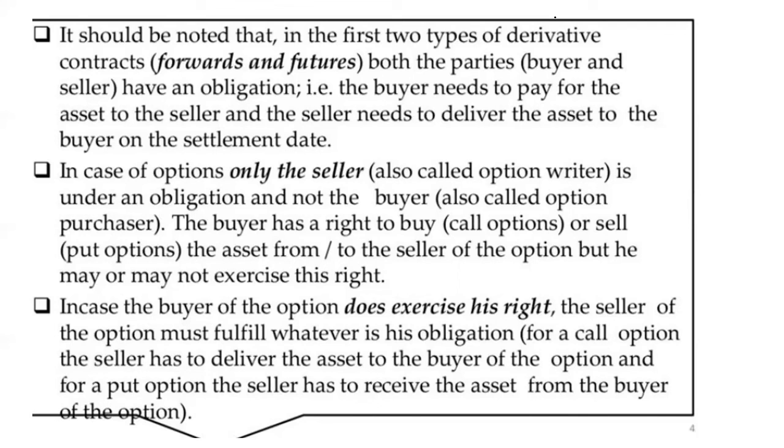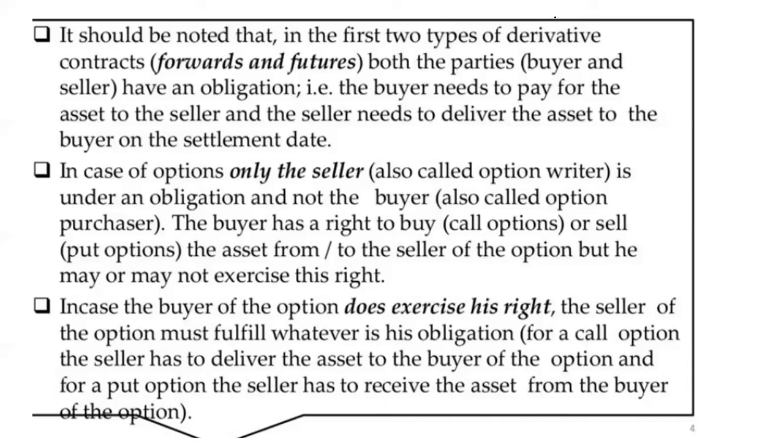They can choose not to exercise. But if the buyer of the option does exercise the right, the seller must fulfill their obligation. For the call option, the seller has to deliver the asset to the buyer. But for a put option, the seller has to buy the asset from the buyer.